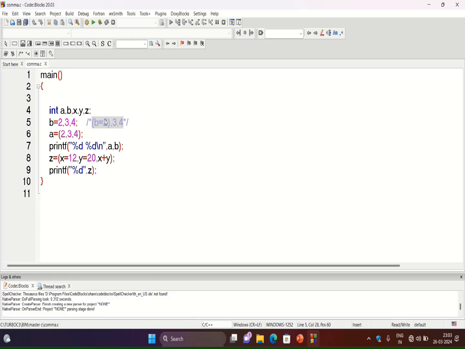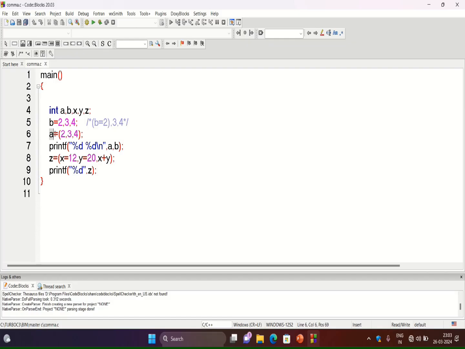Firstly b will be assigned value 2, and after that comma 3 comma 4, and we know that the comma operator will return value 4, but there is no variable on the left hand side to store this value. Therefore the compiler will do nothing here. It only assigns value 2 to the variable b.